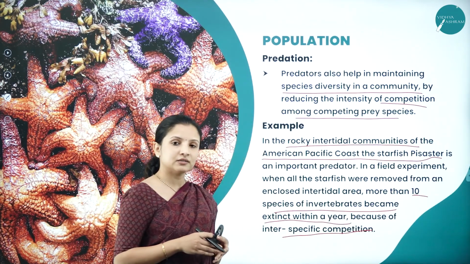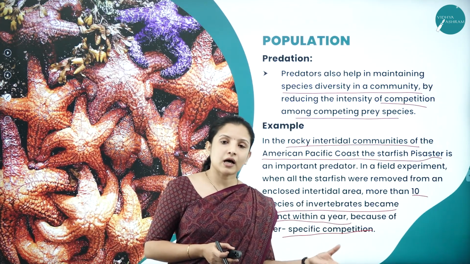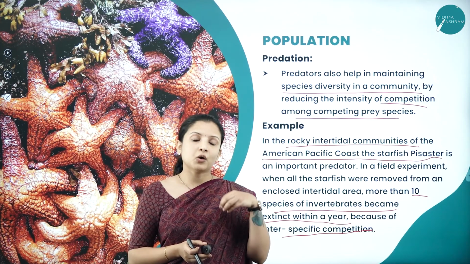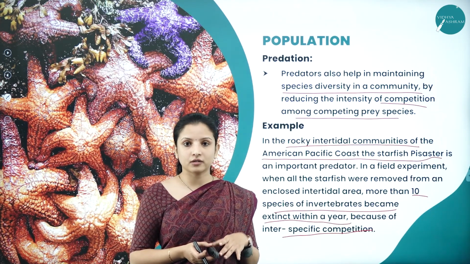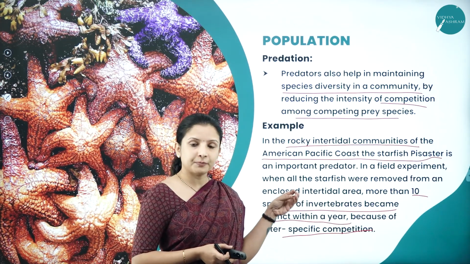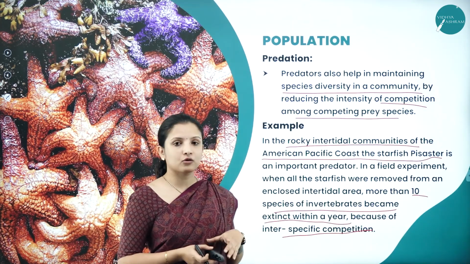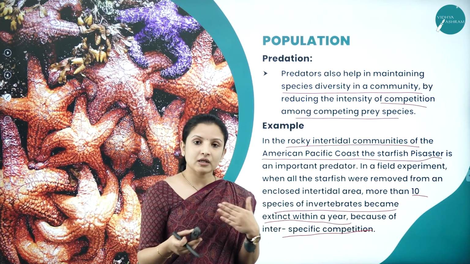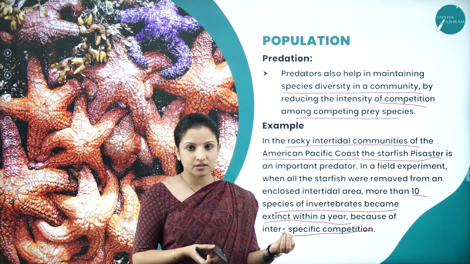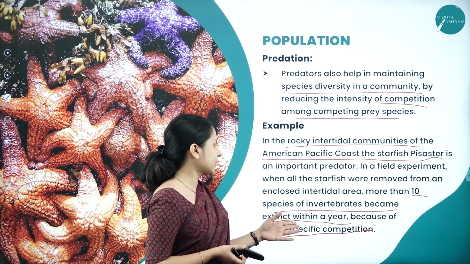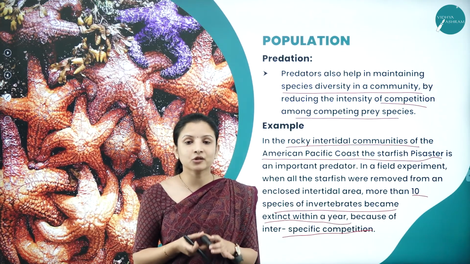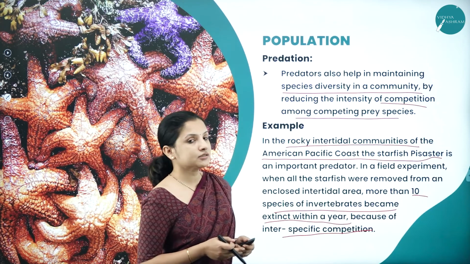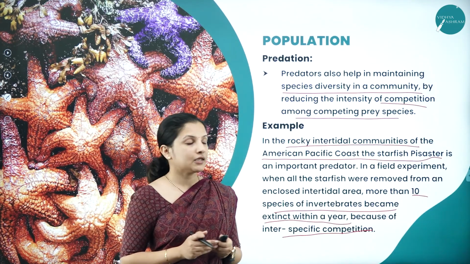So here, when the starfish was there, the other organisms were feeding on this particular starfish. Now when the starfish completely got removed from that particular American Pacific coast, then between the prey itself, between the other organisms itself, competition started, and some of the organisms became extinct within a year. So that is one of the best examples of how predators help in maintaining the species diversity.